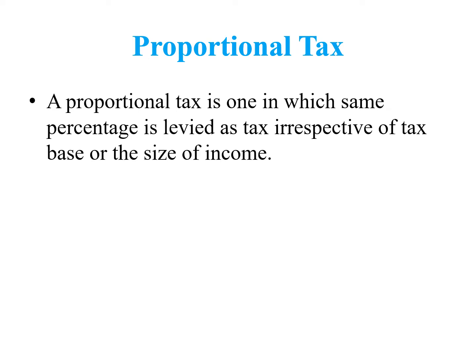Suppose 10% of your income you have to pay as a proportional tax is fixed, then whatever your income, the 10% of your income you have to pay as a proportional tax. Here, irrespective of your income, the percentage is fixed and according to that percentage you have to pay the tax.